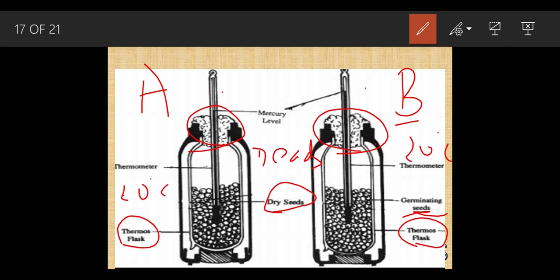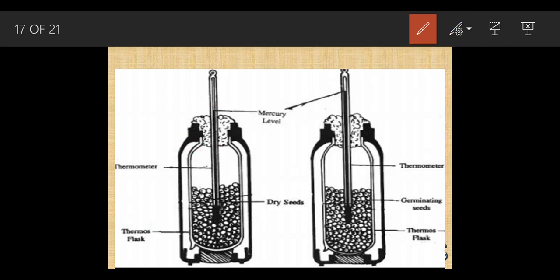After a few hours, what is going to happen? Inside flask A, what was the temperature at the start? It was 20. And after a few hours, the thermometer showed only 20 degrees.